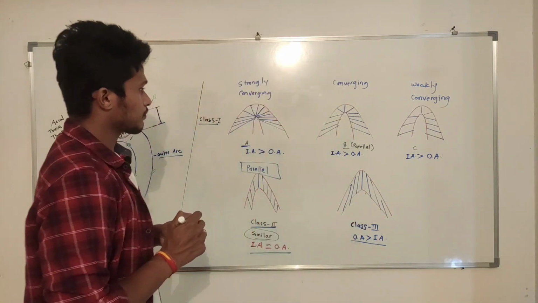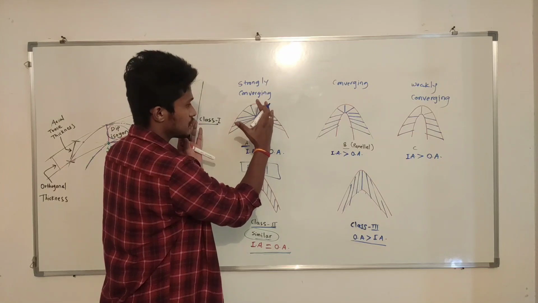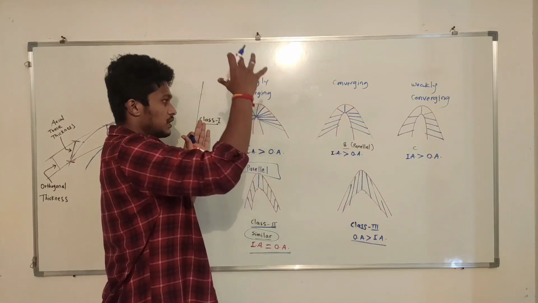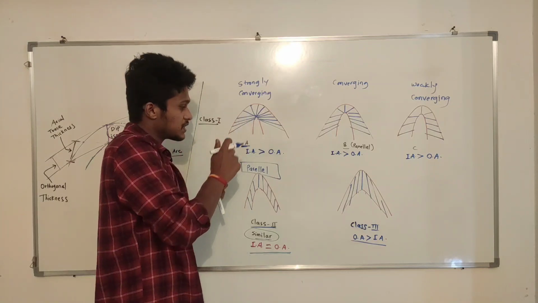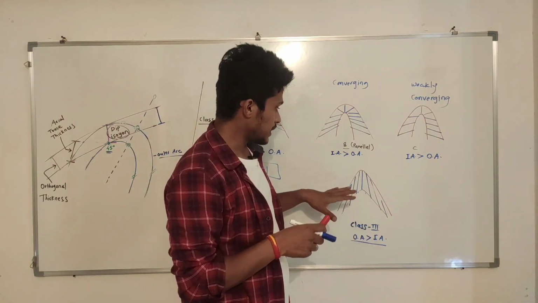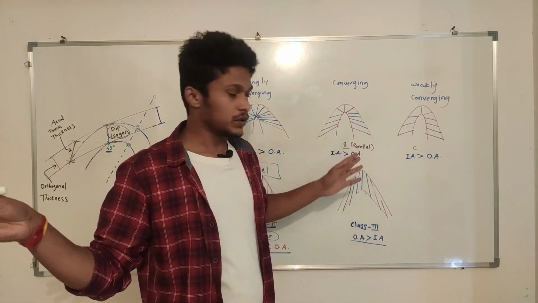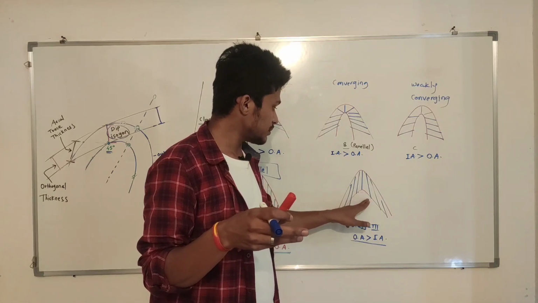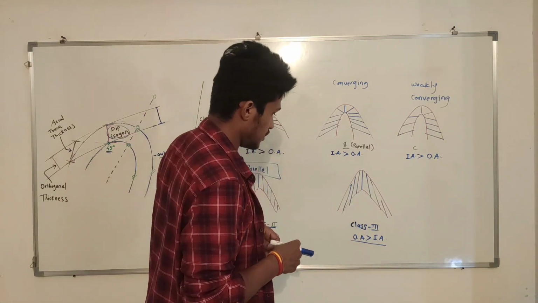In the earlier diagram you can see all these dip isogons coming from the outer arc to the inner arc and converging, showing converging nature. Now for this class 3 classification, we can see the dip isogons coming from the outer arc and diverging. These are not coming towards a single point, which is why we call it diverging nature, right?